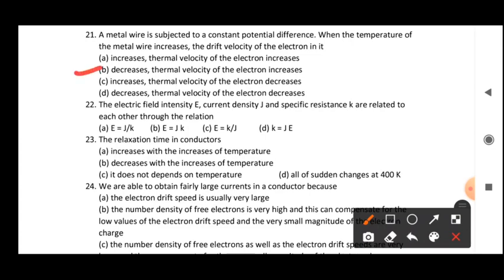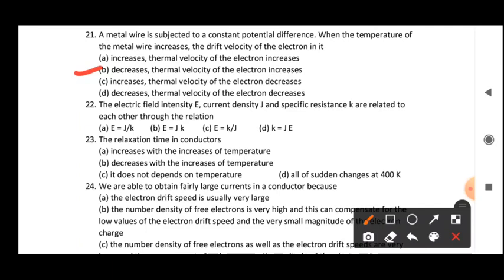Now if you see the thermal velocity of the electrons, it means the agitation that the electrons get from the thermal energy. As the temperature increases, the thermal energy will increase, and that thermal energy is directly proportional to the kinetic energy. So it will increase the kinetic energy of electrons, meaning the thermal velocity will start to increase. So option B is completely correct for this one.